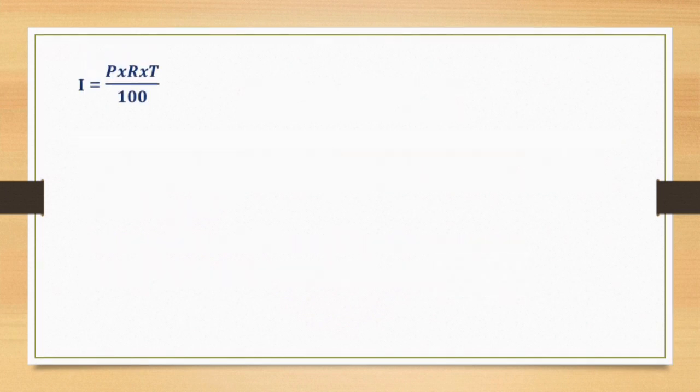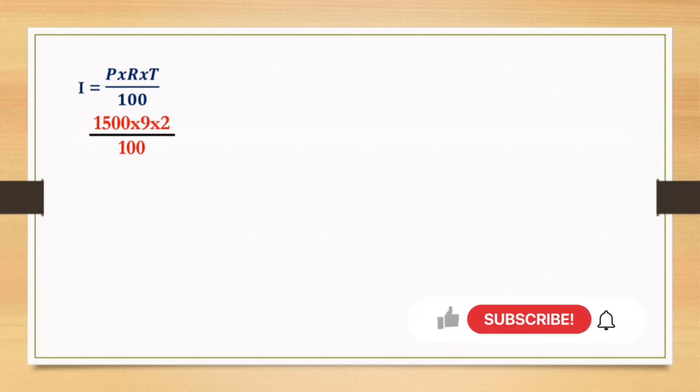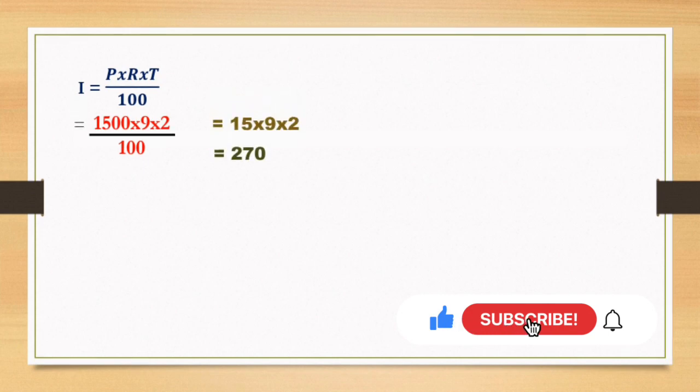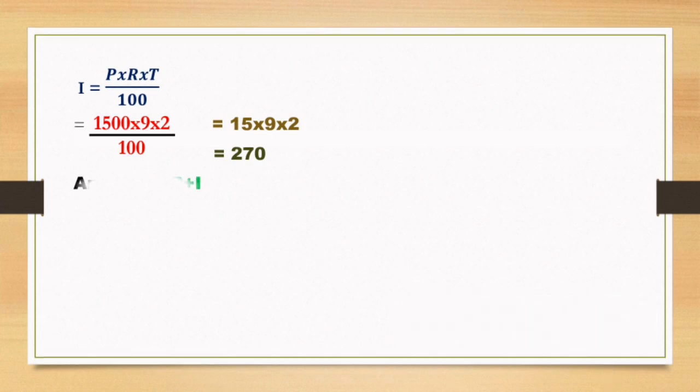Interest equals P into R into T upon 100, that is equal to 1500 into 9 into 2 upon 100. When we cut the zeros from 100 and 1500, we get the sum as 15 into 9 into 2. The answer will be 270. Now we have to find out the amount.